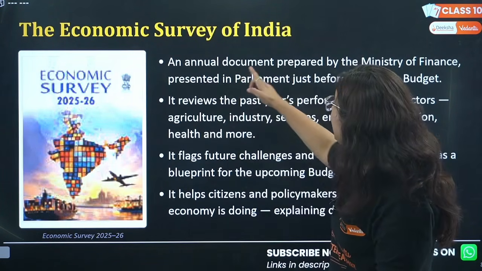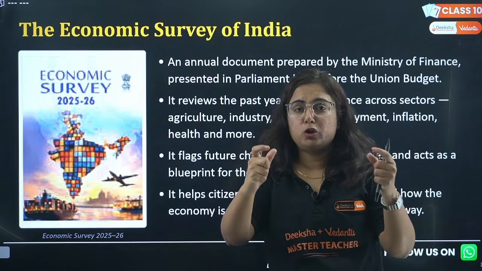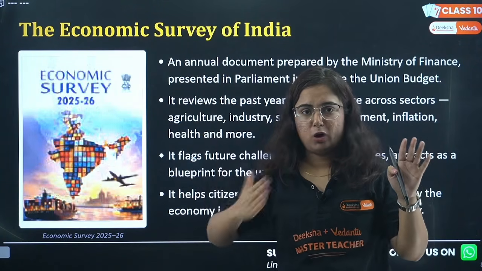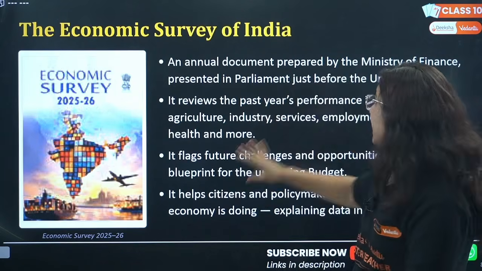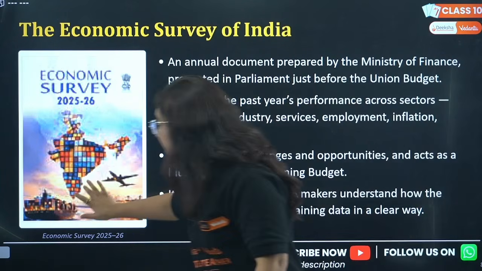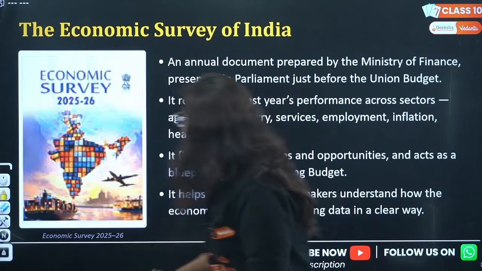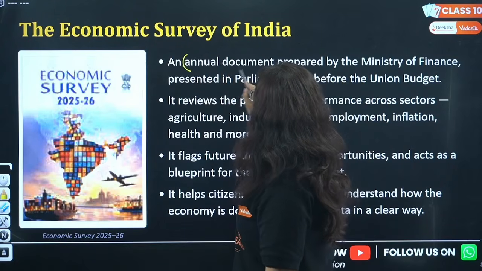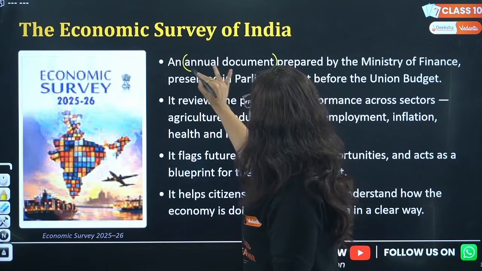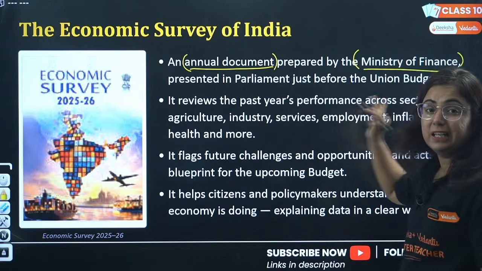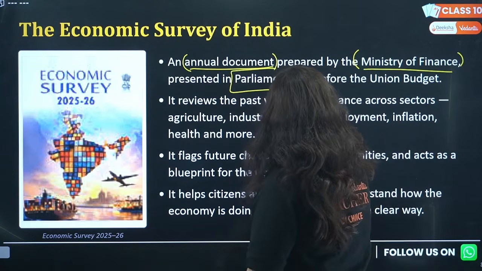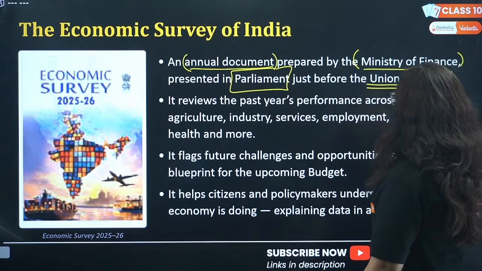It is an annual document. See, this is an annual document. You know, lot of pages will be there. It will be a PDF particularly released by Ministry of Finance. Pay attention to this. It is very important. So what is the economic survey? It is an annual document that is prepared by the Ministry of Finance every year, that is presented in the parliament just before the union budget.